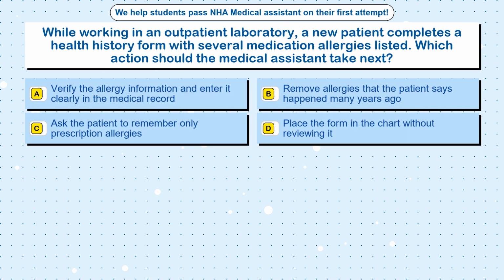Question 24. While working in an outpatient laboratory, a new patient completes a health history form with several medication allergies listed. Which action should the medical assistant take next? Option A, verify the allergy information and enter it clearly in the medical record. Option B, remove allergies that the patient says happened many years ago. Option C, ask the patient to remember only prescription allergies. Option D, place the form in the chart without reviewing it.